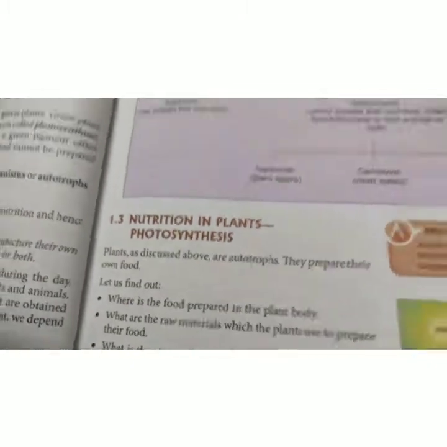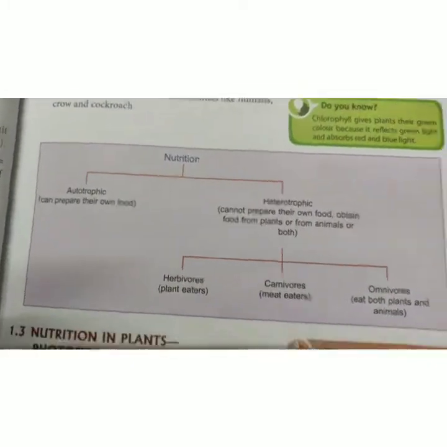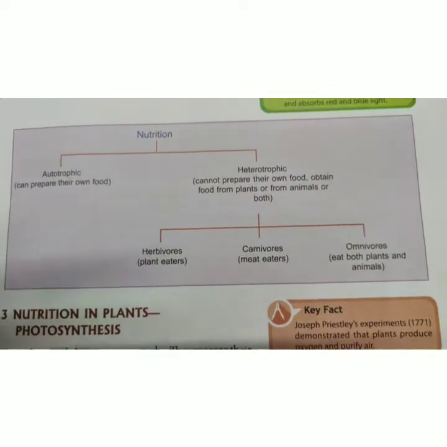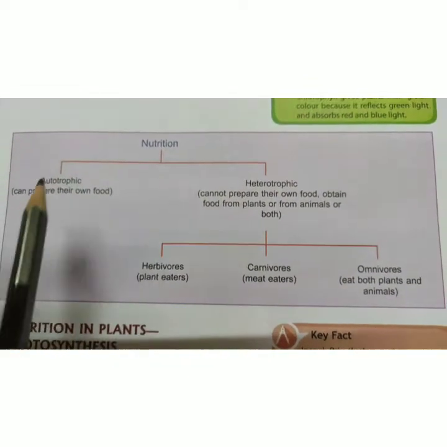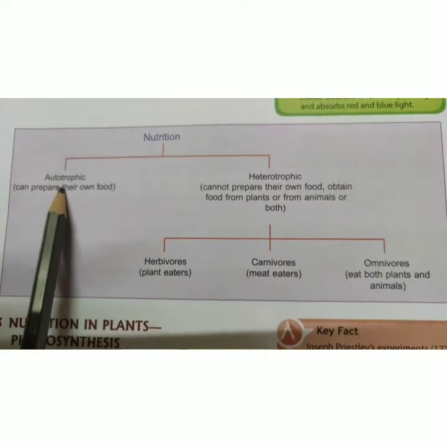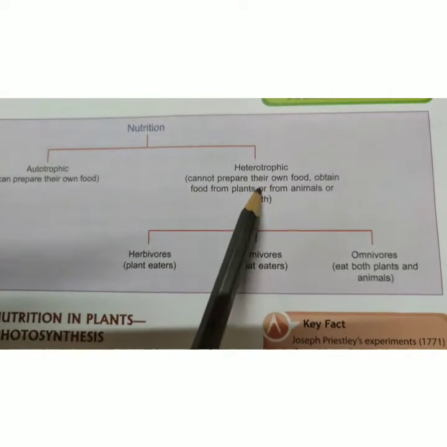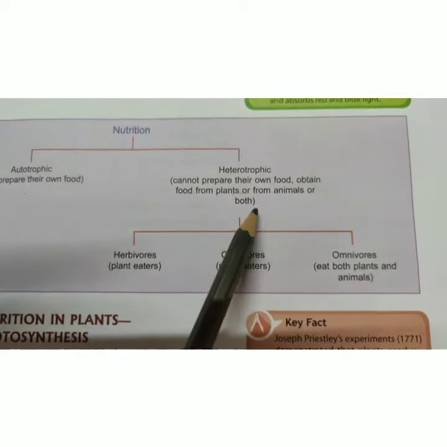Now, you can see this chart. If you learn this chart nicely, then you won't have to learn other things. You'll remember everything very clearly. Based on nutrition, we have autotrophic and heterotrophic. Autotrophic are those who can manufacture their own food, that is the plants. Heterotrophic are those who cannot manufacture their own food, and they obtain it from plants and animals.